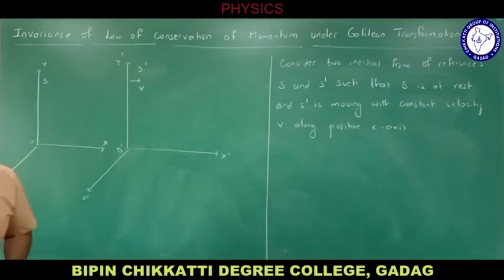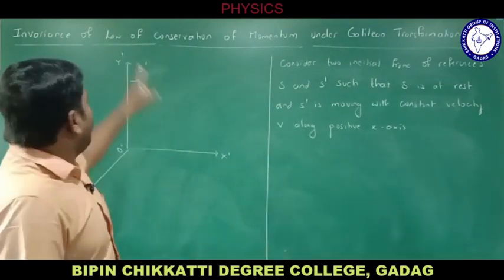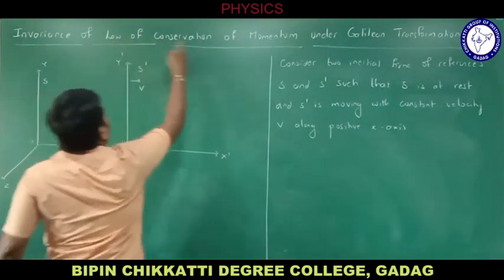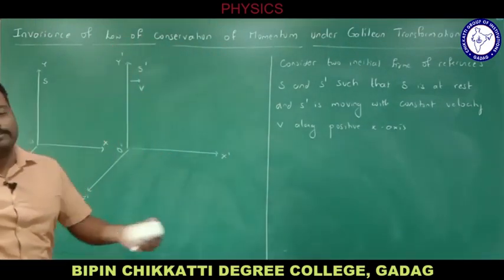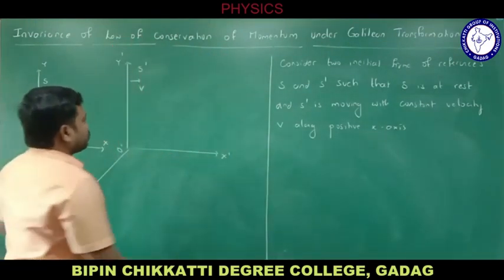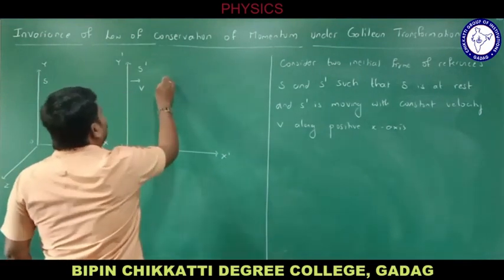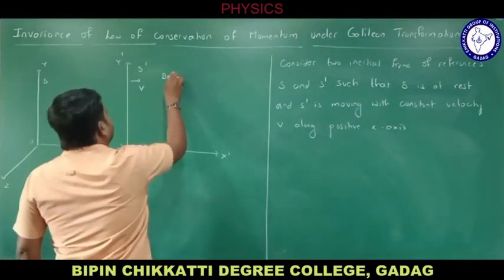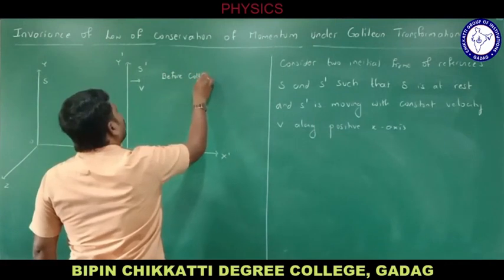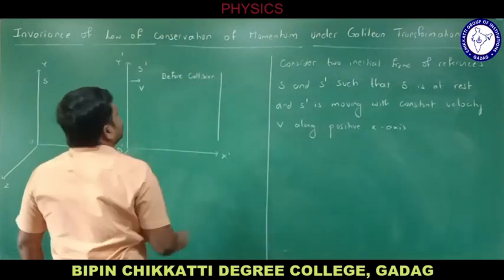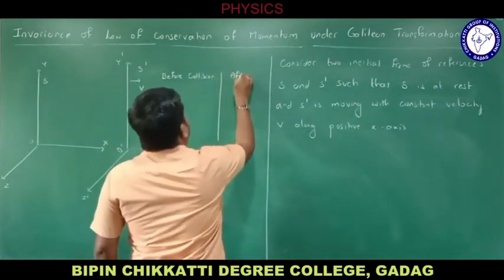What do I need to prove here? I need to prove the law of conservation of momentum. So I will be taking a collision case, and let me prove it now. Let me take the before collision and after collision concept. Before collision, let me take it like this. That is after collision.